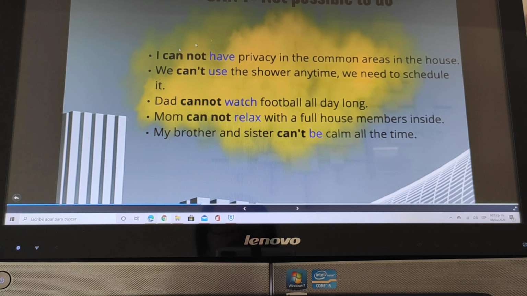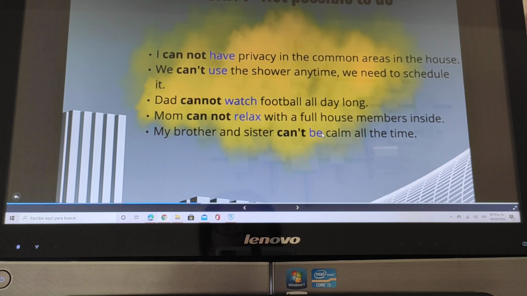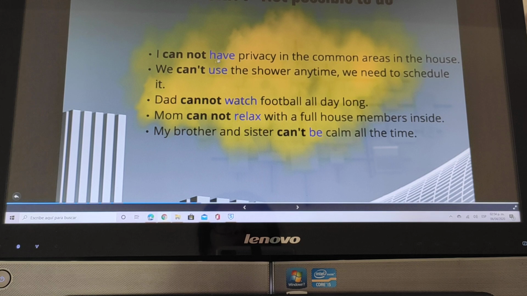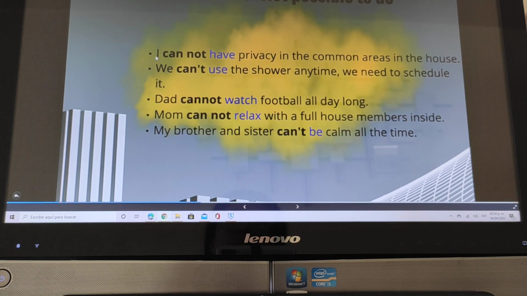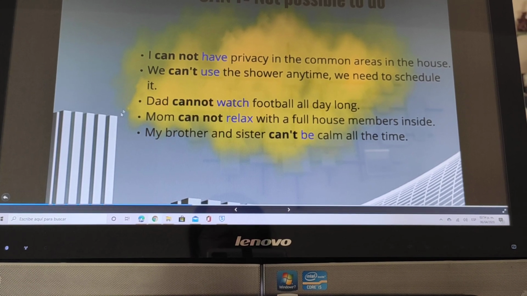So in this case, we use cannot, can't, or cannot together. Those are the different possibilities to write can't. After that, we use again the verb in simple form, that is in blue, the principal verb in the sentence. That means that it is not possible for me to have privacy. It is not possible for my dad to watch football all day long because we are at home.